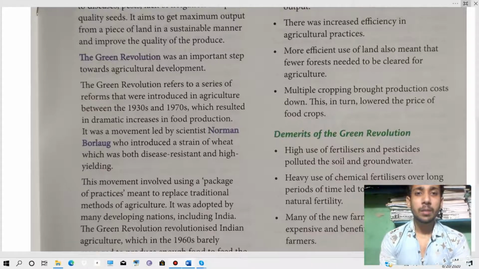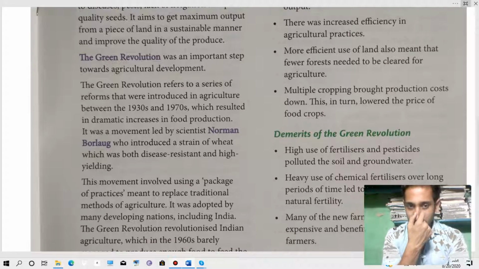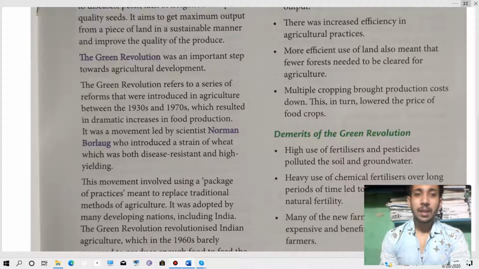Green Revolution refers to a series of reforms that were introduced in agriculture between the 1930s and 1970s, which resulted in a dramatic increase in food production. This movement was started by Norman Borlaug, who introduced a strain of wheat.